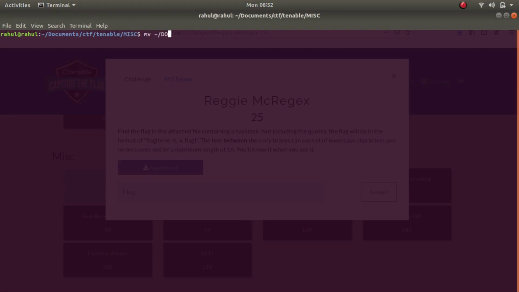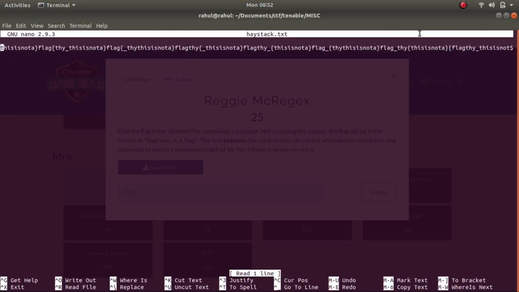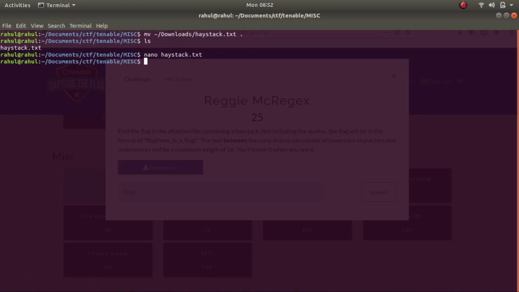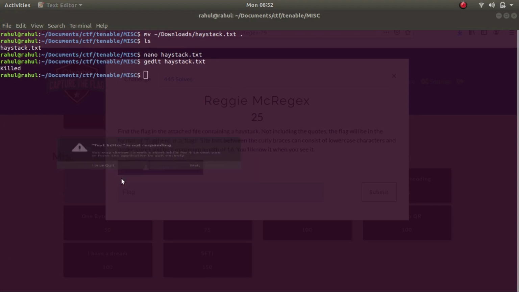Let's move the contents to our current working directory. Let's nano the contents. Okay, so this is a large file as I'm seeing it. So let's try gedit. Okay, so looks like the file was too large for gedit to handle. Since we know what we are looking for, we can straight away go with regular expressions. We can use grep for regular expressions.